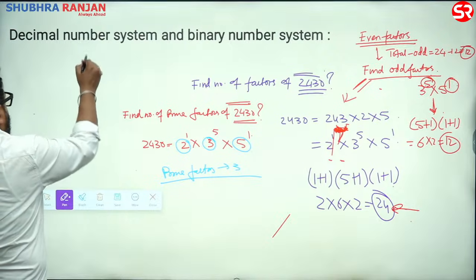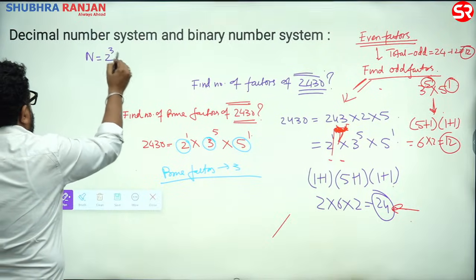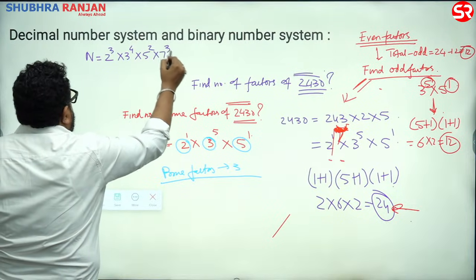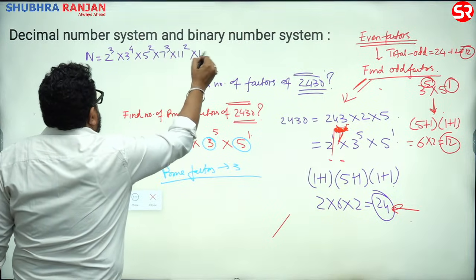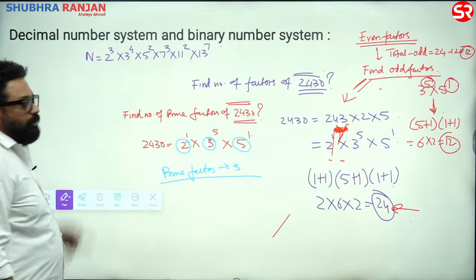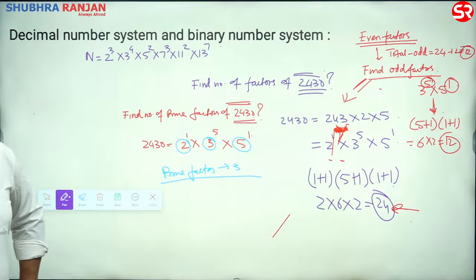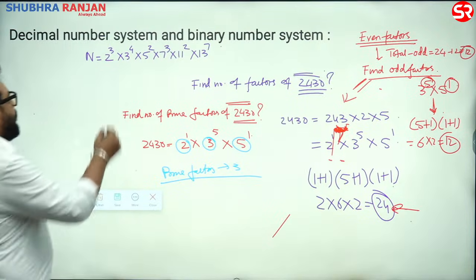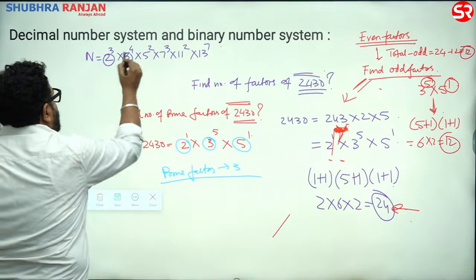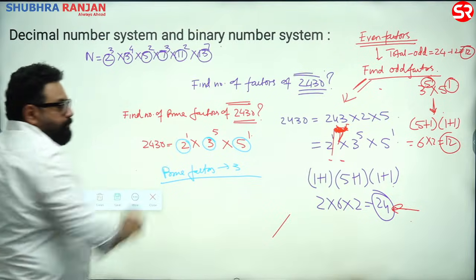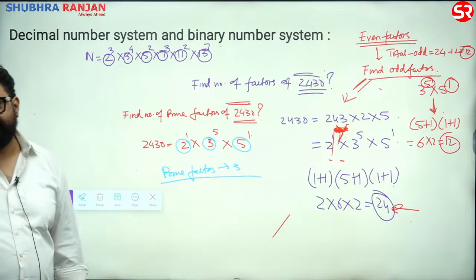For example, Kanishk, I write a number n, which is 2 to the power 3, 3 to the power 4, 5 to the power 2, 7 to the power 3, 11 to the power 2, 13 to the power 7. Find the number of prime factors. How many prime factors are there? 6. See, great. 2, 3, 5, 7, 11 and 13: 6 prime factors.